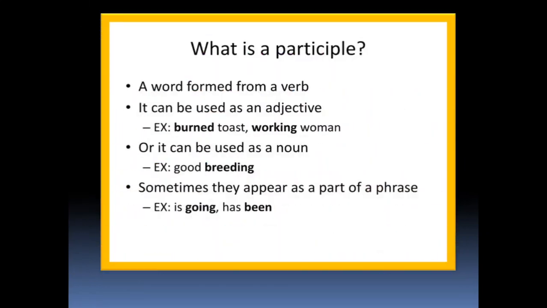What is a participle? A word formed from a verb. It can be used as an adjective. For example, burn. Burn is a verb. We are adding ed to this. When we add ed or ing to the verb, it becomes like an adjective participle. It is called an adjective participle.